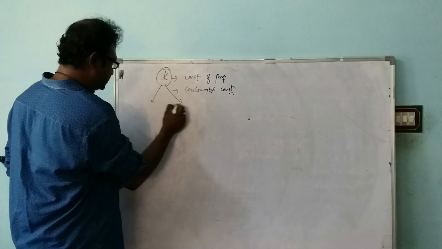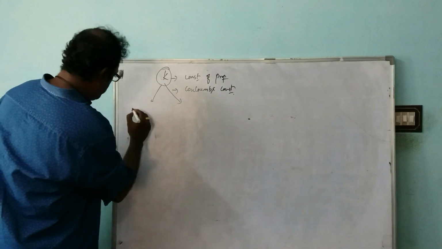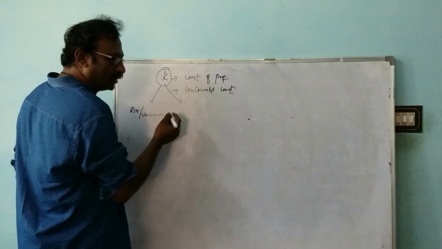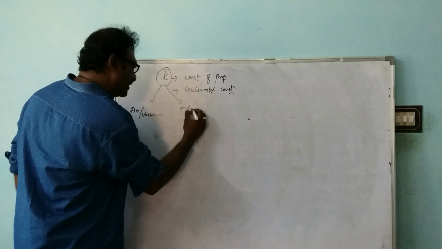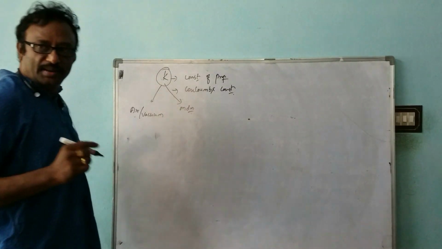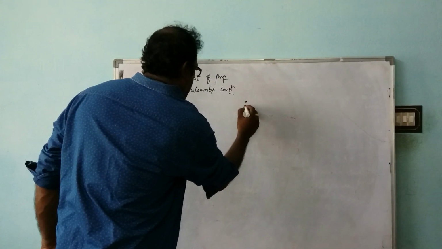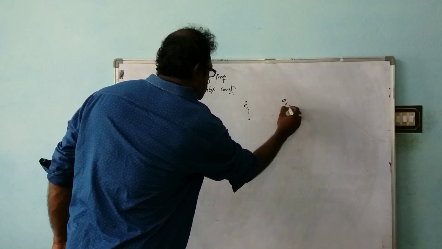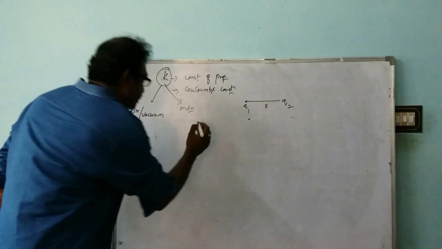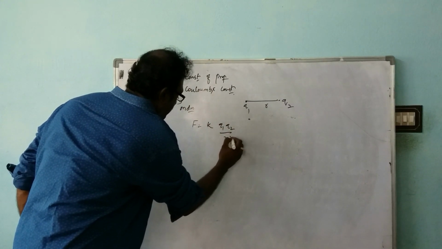When we are talking about this K, we have to consider two cases. One is when the charges are present in free space, that means air or vacuum, and the other is any medium other than this. So first let us talk about when the charged particles are kept in free space, air or vacuum. Suppose the point charges Q1, Q2 are separated by a distance R and placed in air or vacuum.